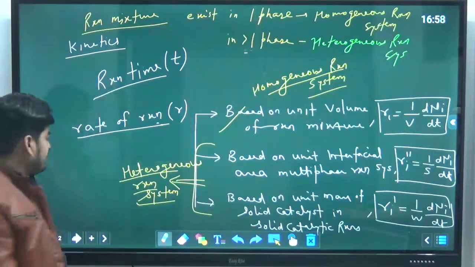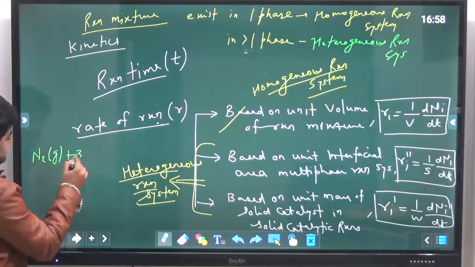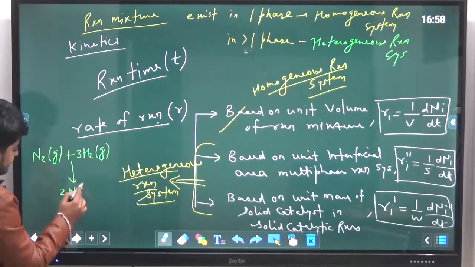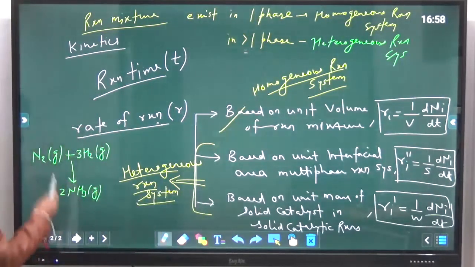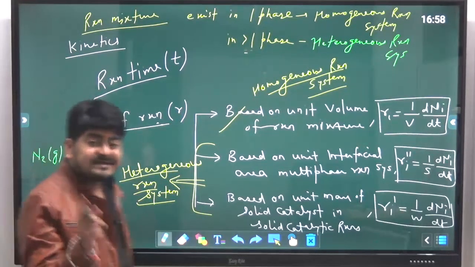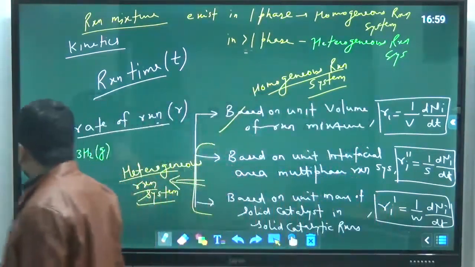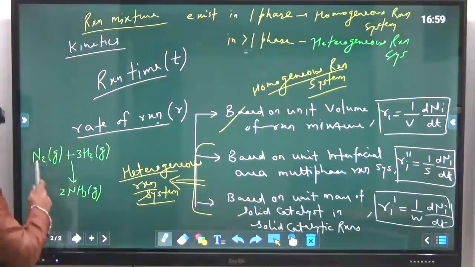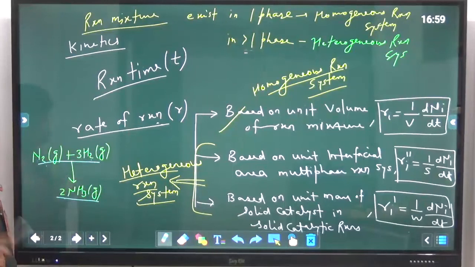Okay, for example, ammonia synthesis, N2 plus 3H2 gives 2NH3. Look carefully. Nitrogen, hydrogen and ammonia, all three components are in gas phase, and we know that all gases are completely miscible. So this mixture of these three components will form one phase, and this will be my homogeneous reaction system.